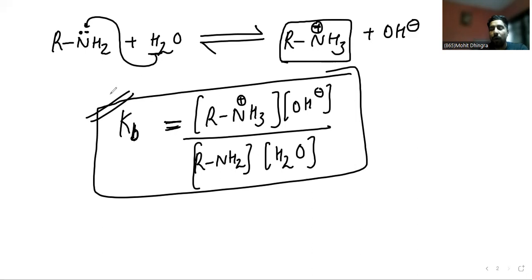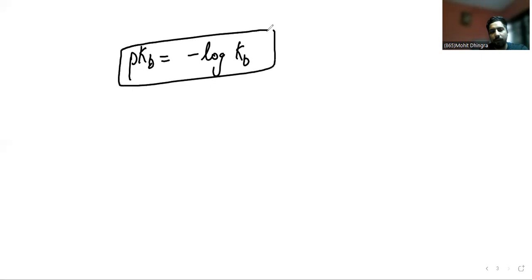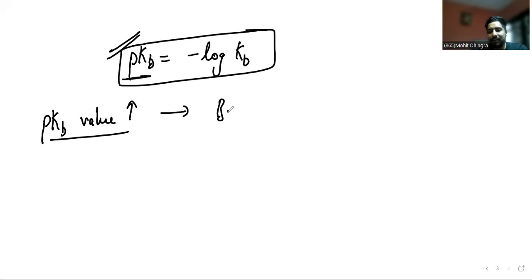Whenever we have to represent basicity, it is represented as pKb equal to negative log Kb. If the pKb value is higher, then basicity will be less and the base is weaker. Why?